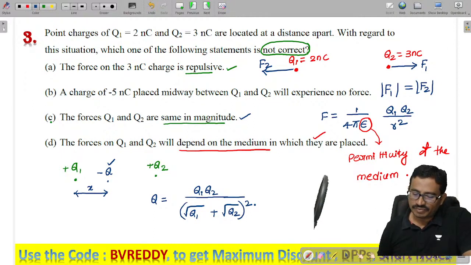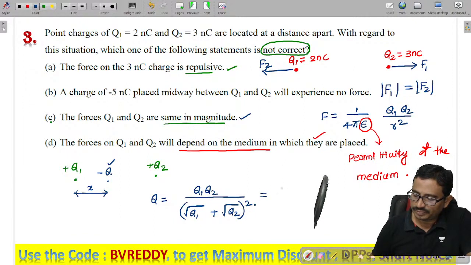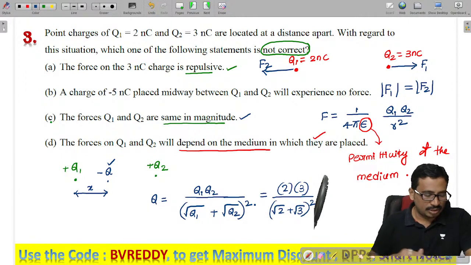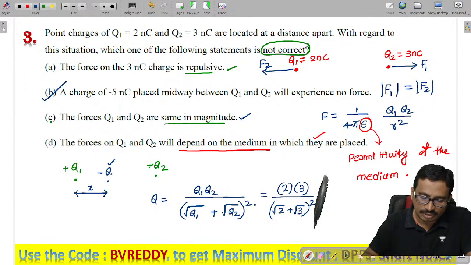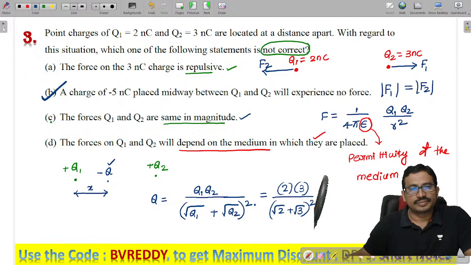But here, if I substitute the values, how much will I get for the Q value? It equals 2 into 3 divided by (root 2 plus root 3) whole square. This is the Q value we need to place, right? That is not what is given here, so this statement is wrong. Is it fine, all of you?